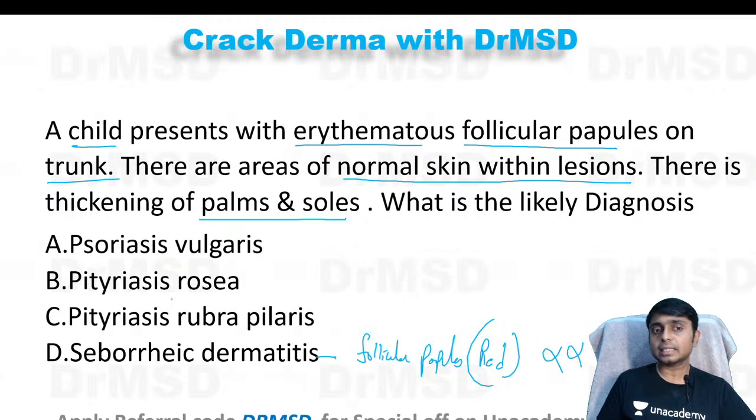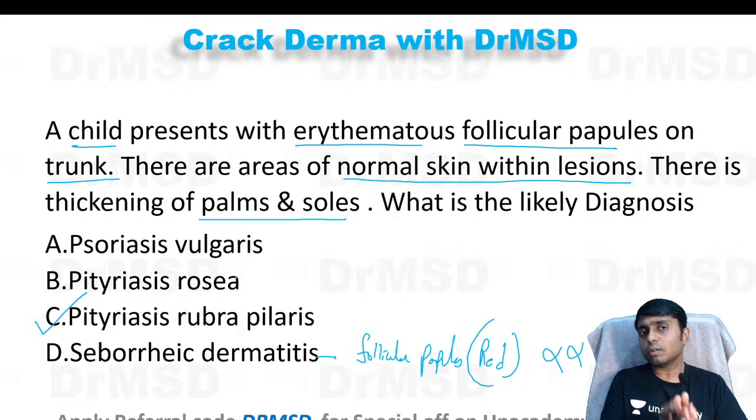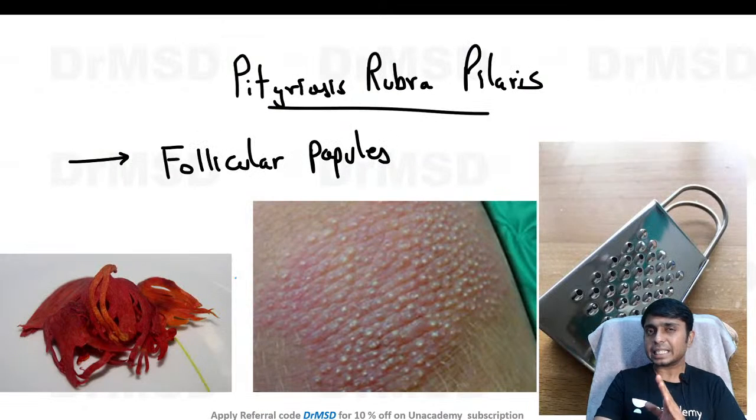So this is not the answer here. The answer here is pityriasis rubra pilaris. I will explain the clinical features of pityriasis rubra pilaris, after which you can easily understand what the other clues given in the question are and why the answer is PRP.